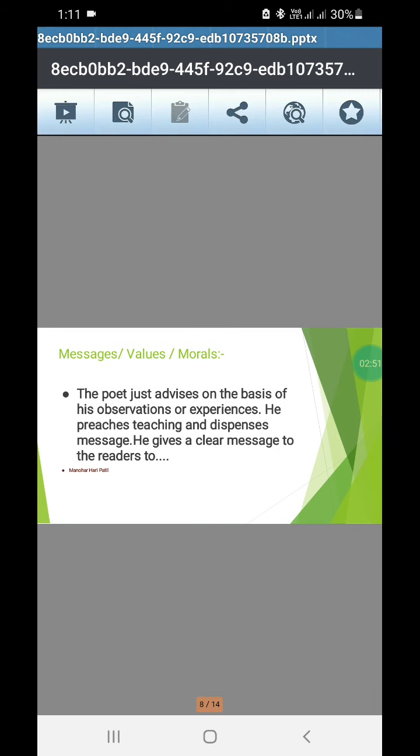The next point is message, value or moral. The poet just advises on the basis of his observation or experiences. He preaches teaching and dispenses message. He gives a clear message to the readers too. Here we are adding the message given by the poem. इथे कवितेतनं काय संदेश मिळाला तो पुढे ॲड करून लिहायचा आहे.